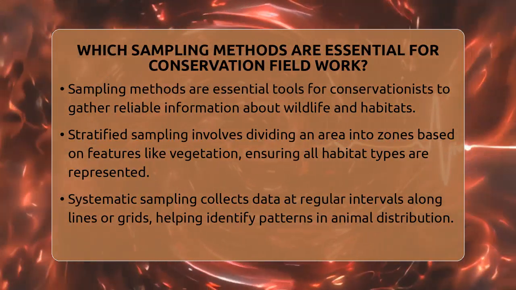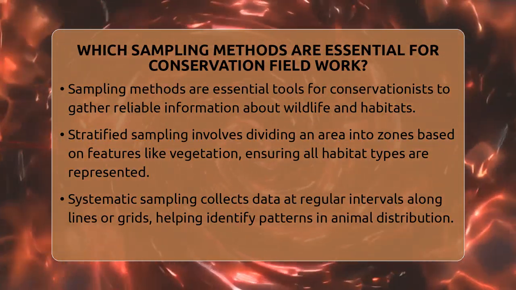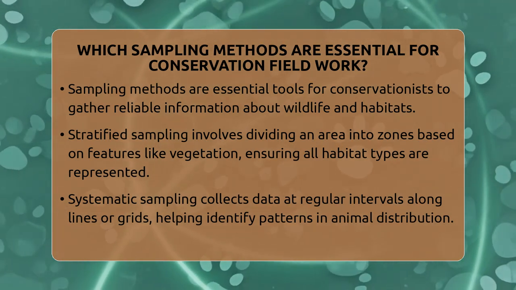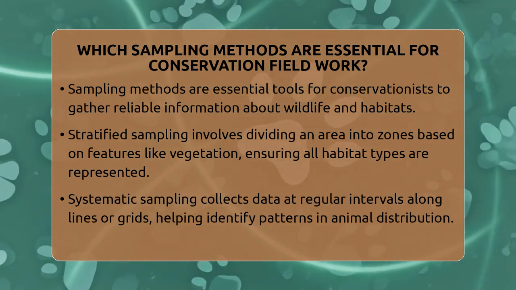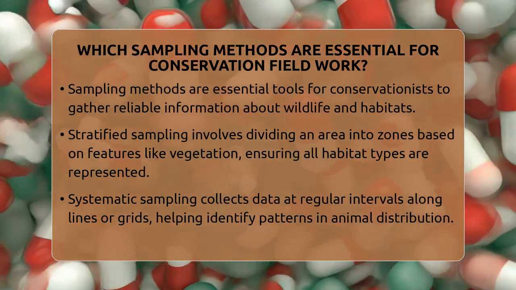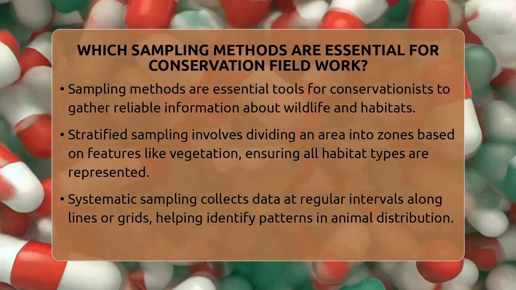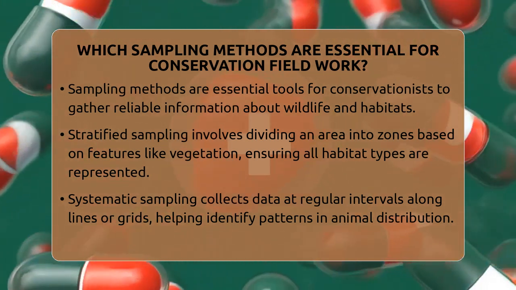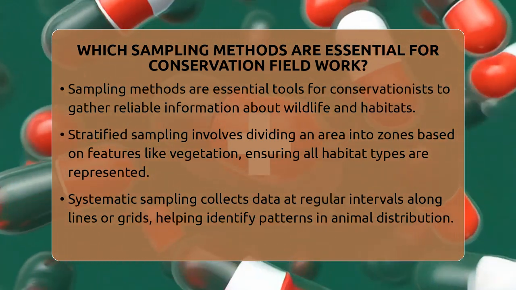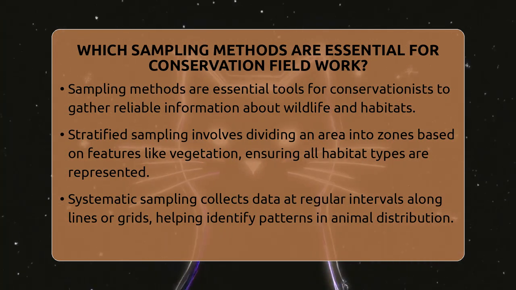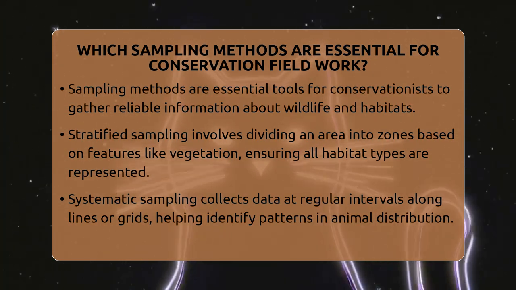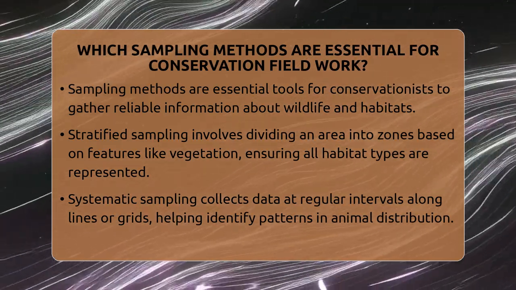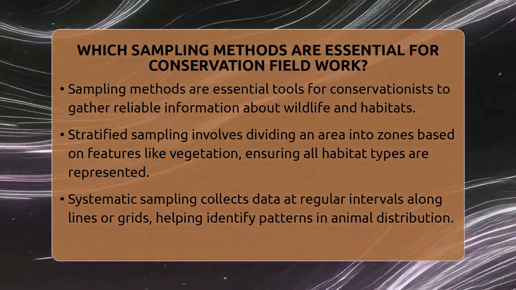Which sampling methods are essential for conservation fieldwork? Imagine walking through a vibrant forest or across a sprawling grassland, trying to understand what animals live there and how healthy the habitat is. That's where sampling methods come into play. They are the tools conservationists use to gather reliable information about wildlife and their environments. Knowing which methods to use can make all the difference in protecting species and ecosystems.